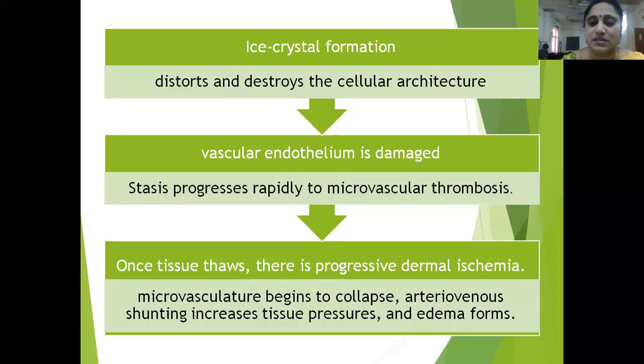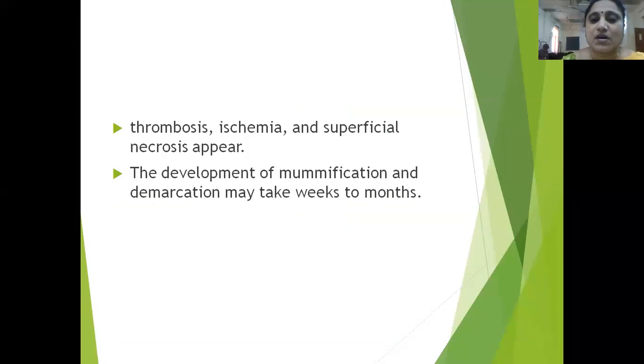Once the tissue thaws, there is progressive dermal ischemia. Because of this dermal ischemia and microvascular thrombosis, the microvasculature begins to collapse. AV shunting increases tissue pressures, and because of the increase in tissue pressure, there will be edema formation. So because of all this, there will be thrombosis, ischemia, and superficial necrosis. But for proper demarcation of normal tissue and frostbitten tissue, and the development of mummification, it takes many weeks to months.